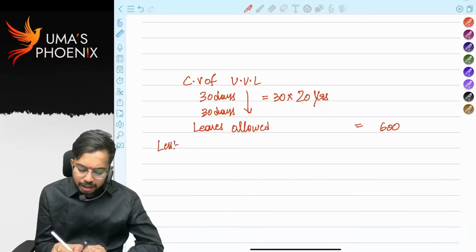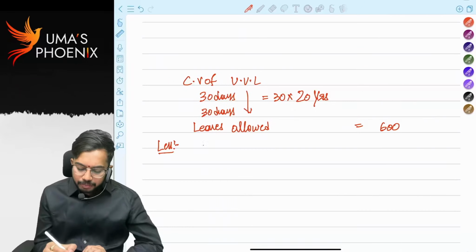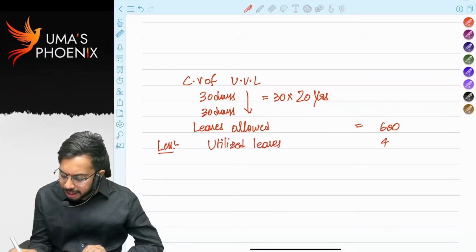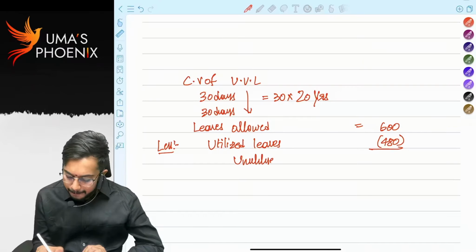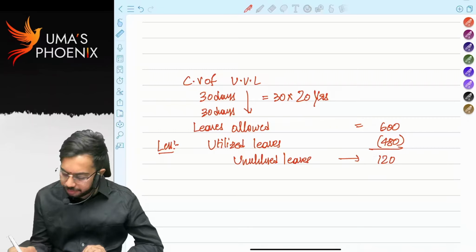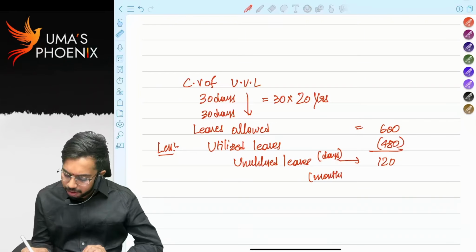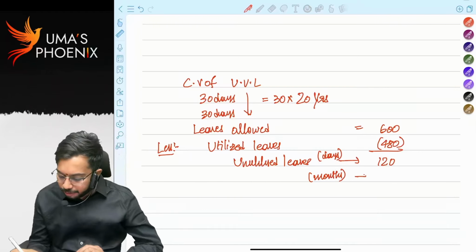From this we will reduce utilized leaves. How many leaves he availed? Utilized leaves 480. That means how many unutilized leaves are there? Unutilized leaves 120. Okay, this is in terms of days. We need to convert in terms of months. 120, taking average 30 days in a month. How many months? 4 months.